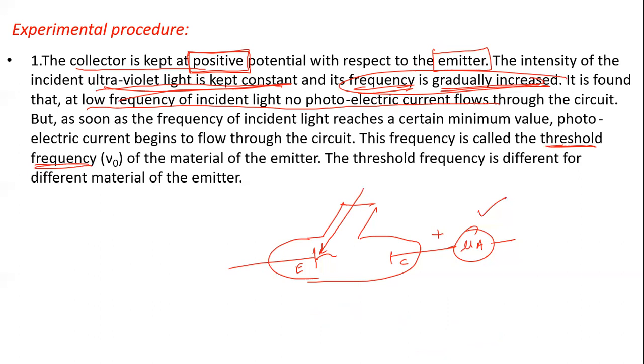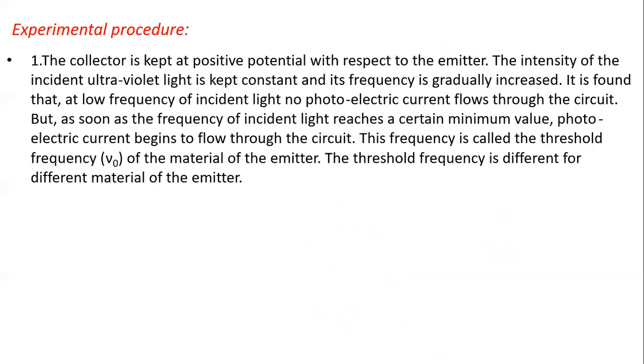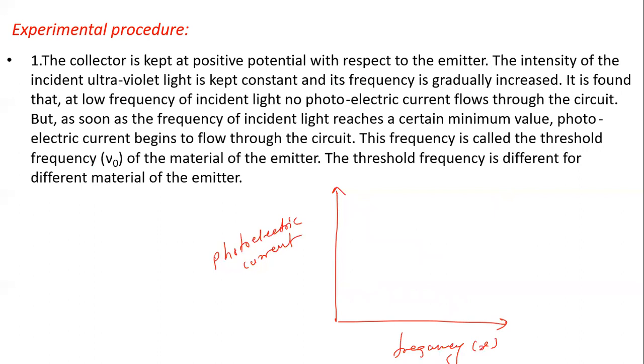Otherwise there is no photoelectric effect. If you want to write everything in a graphical way, we can write it like this. On the y-axis we take photoelectric current, and here we take frequency. Initially at zero frequency, no photoelectric current. As we increase frequency, still no current. But at one particular minimum value of the frequency, we get a current.